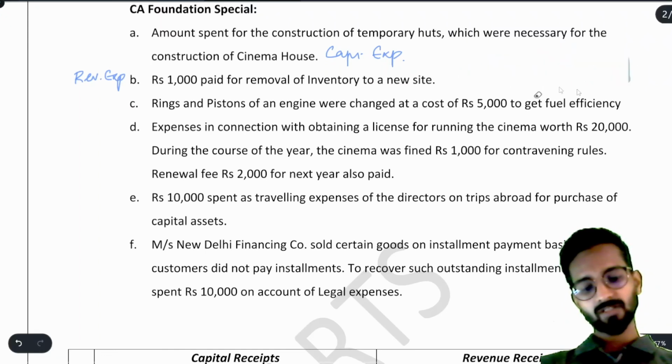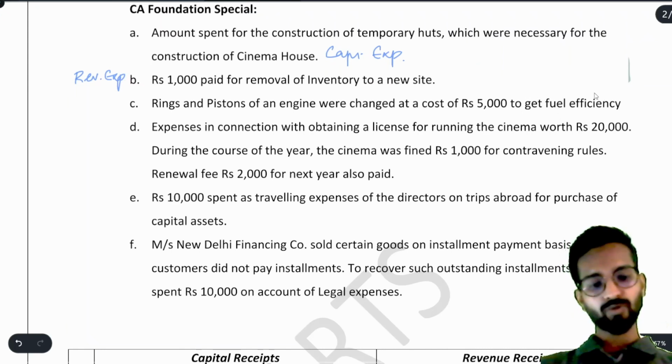Now after this, rings and pistons of an engine were changed at a cost of 5,000 to get fuel efficiency. Now be careful. Why have we spent this money? For fuel efficiency, so that it will increase the efficiency of our engine.